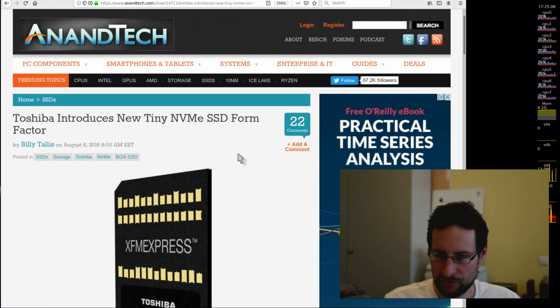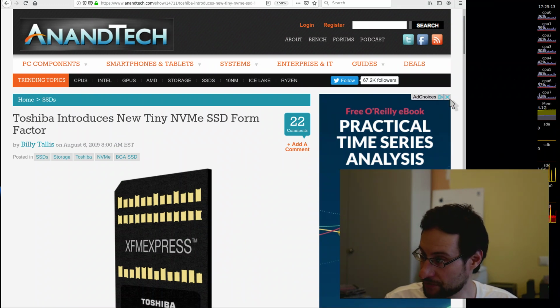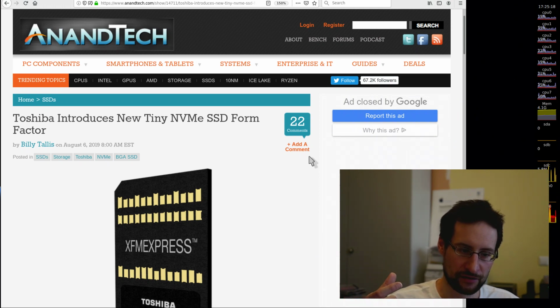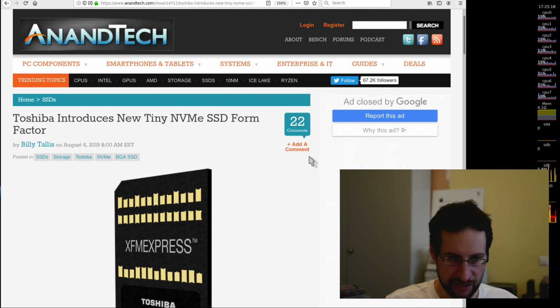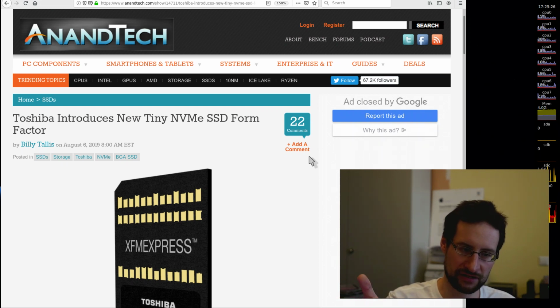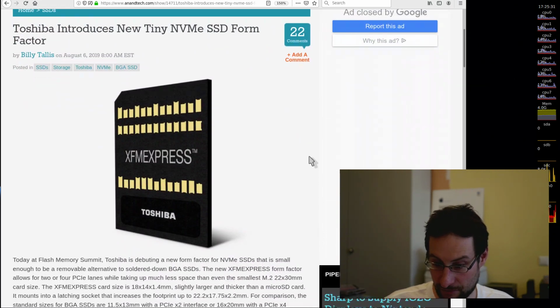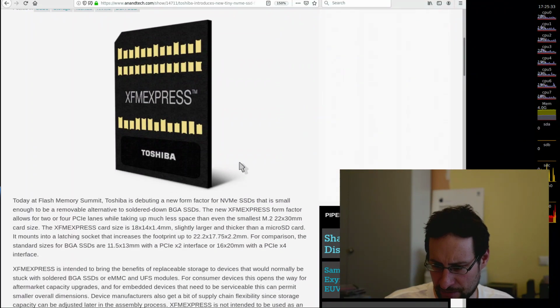In more amazing news, Toshiba introduced a new tiny NVMe SSD form factor. The previous portable SSDs are of course still SD, which of course got higher performance, but not desktop or server grade performance. This looks to me like a similar form factor, 18 by 14 by 1.4 millimeter, XFMEXPRESS, or XFM Express card size.